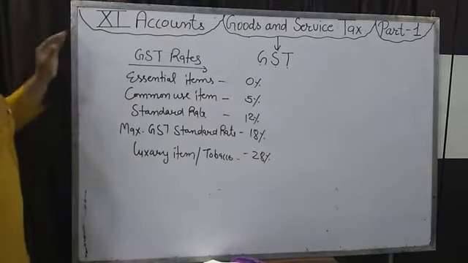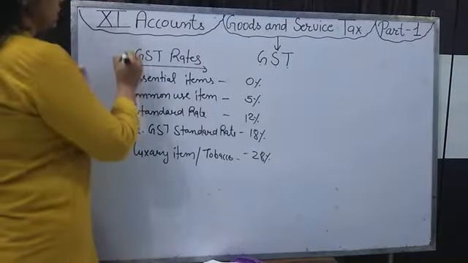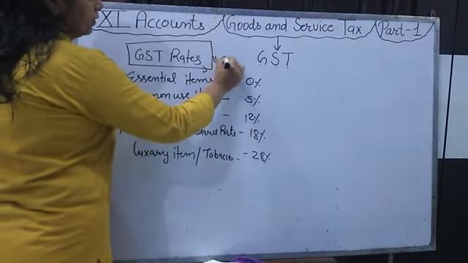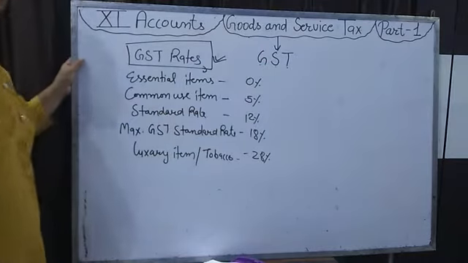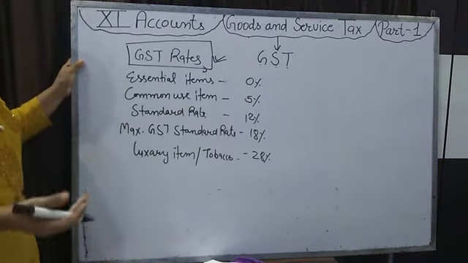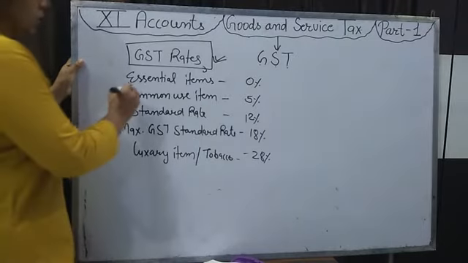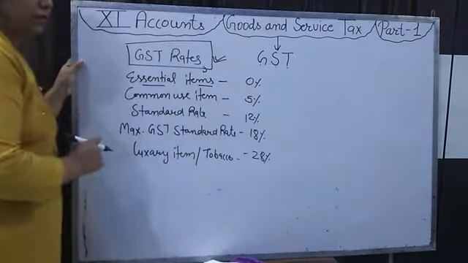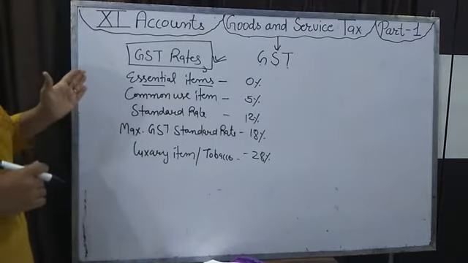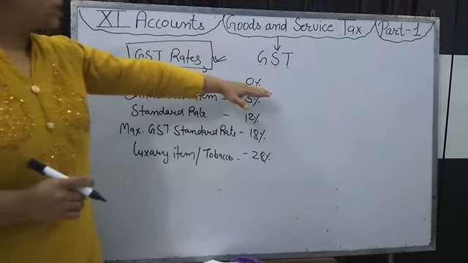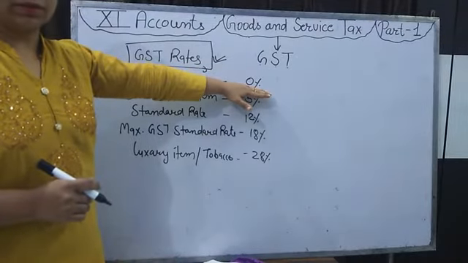Now students, we will discuss some GST rates, that is, what percent GST is collected from the customer by the businessman and then deposited to the government. On essential items, that is, necessary items like food, education, electricity bill, no GST will be collected by the government.